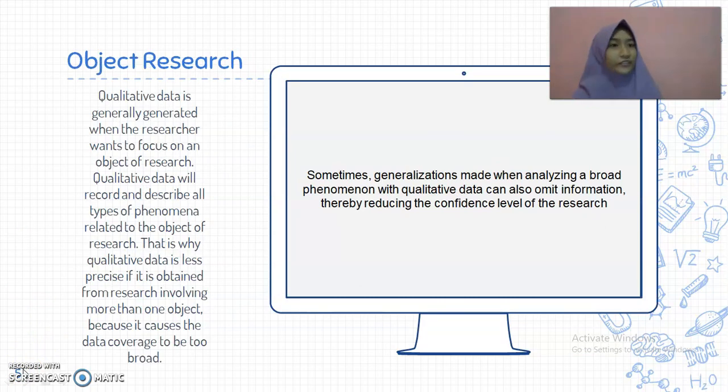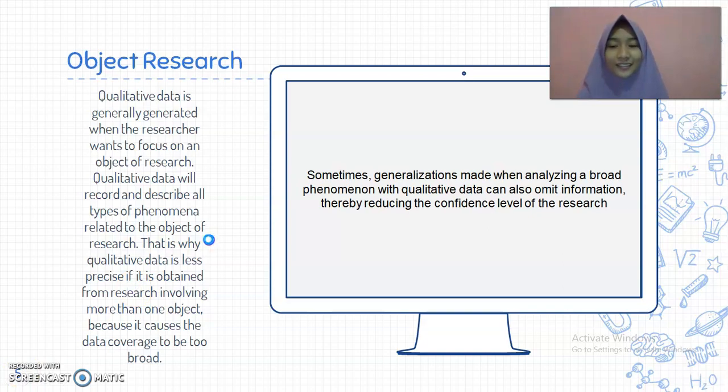Okay, next about object research. Qualitative data is generally generated when researchers want to focus on an object of research. Qualitative data will record and describe all types of phenomena related to the object of research. That's why qualitative data is less precise if it is obtained from research involving more than one object, because it causes the data coverage to be too broad. Sometimes, generalization made when analyzing a broad phenomenon with qualitative data can also omit information, thereby reducing the confidence level of research.